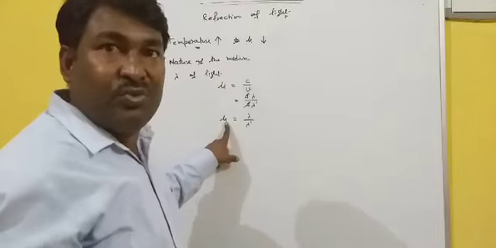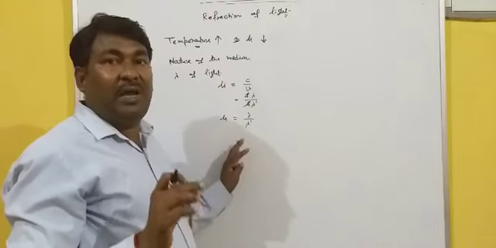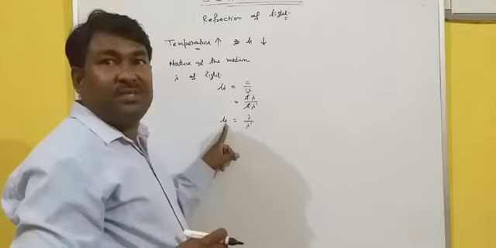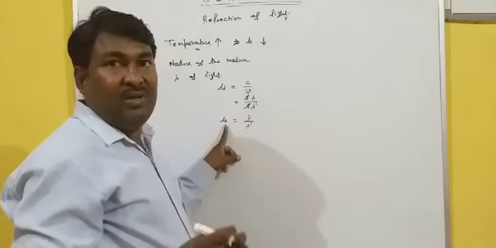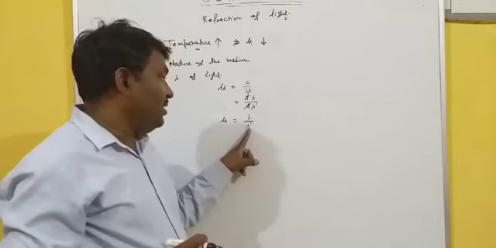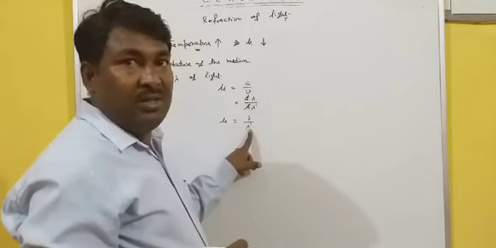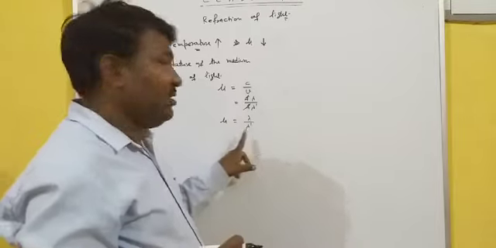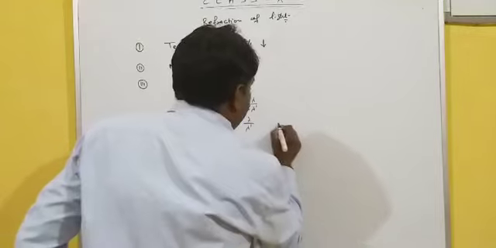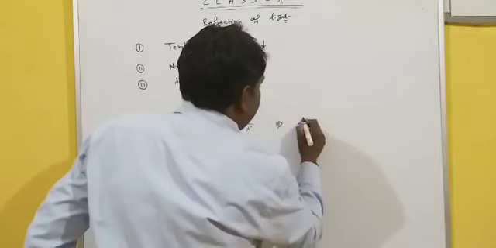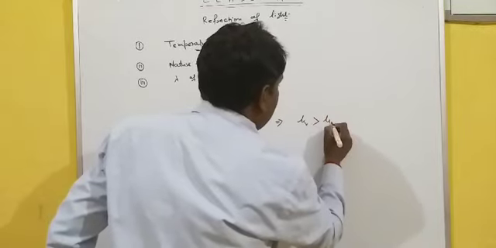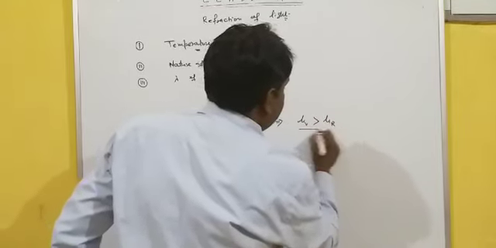We know that red color has the maximum wavelength, therefore for red color the refractive index of the medium will be least, while violet color has the least wavelength, therefore for violet color the refractive index will be maximum. This implies that mu for violet color is greater than mu for red color.